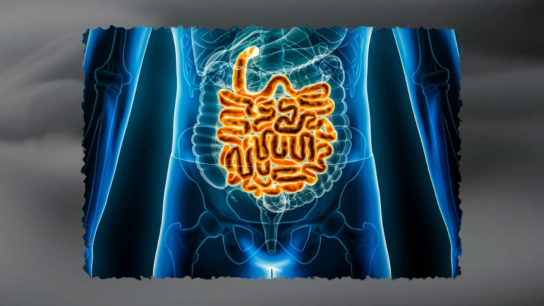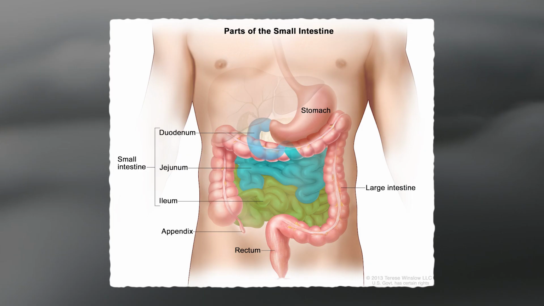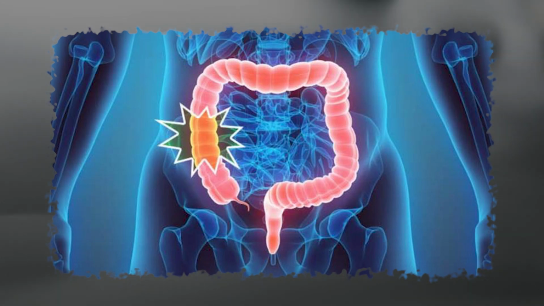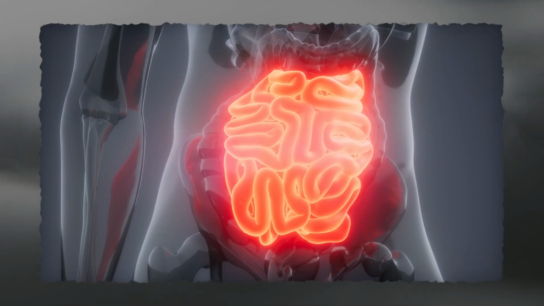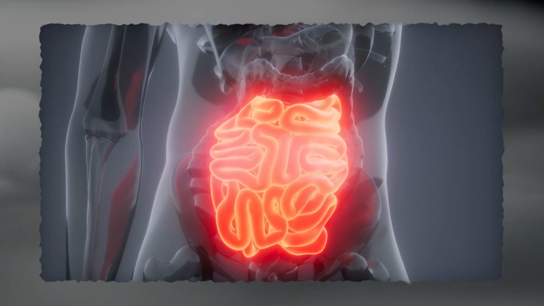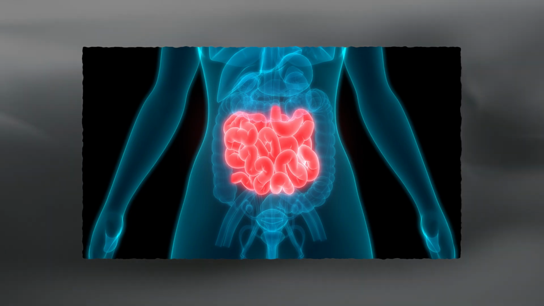Additionally, there is an increase in intraepithelial lymphocytes, IELs, within the intestinal lining of those with celiac disease. These IELs are part of the immune system's defense mechanism but are abnormally elevated in individuals with this condition. The presence of these increased IELs further contributes to inflammation and damage within the gut.